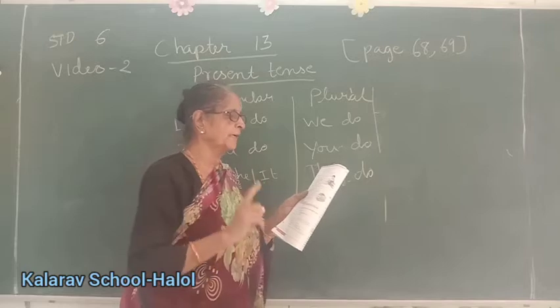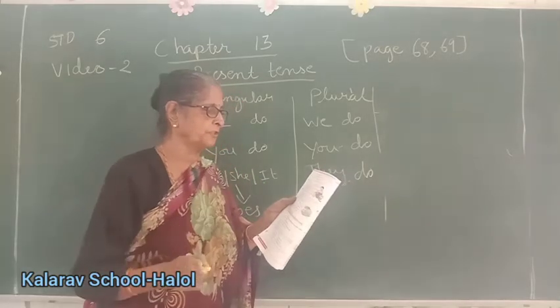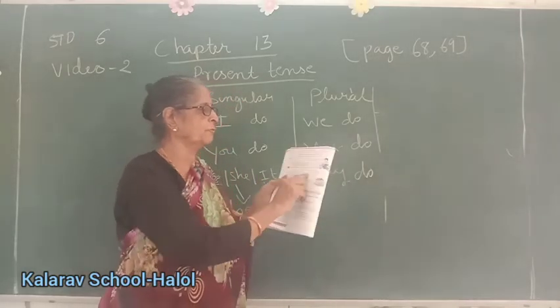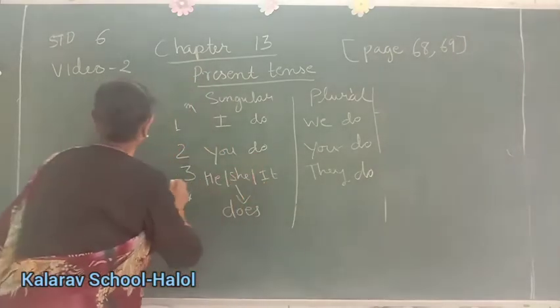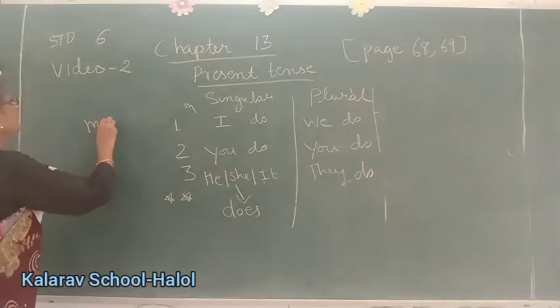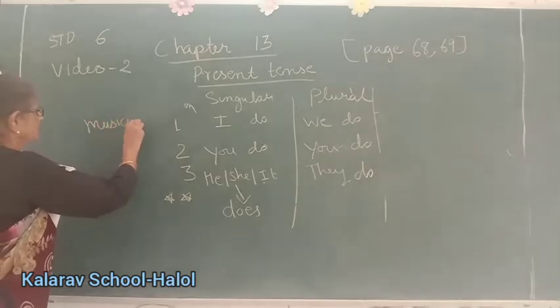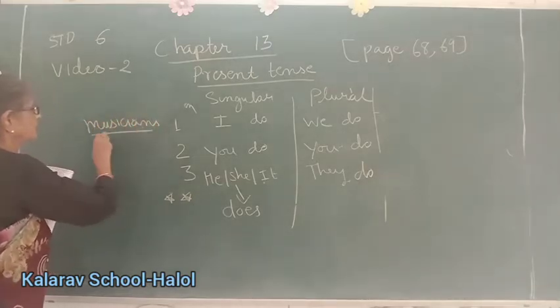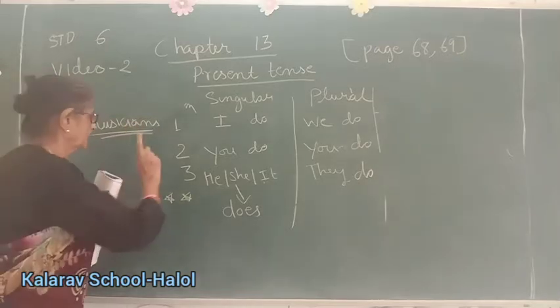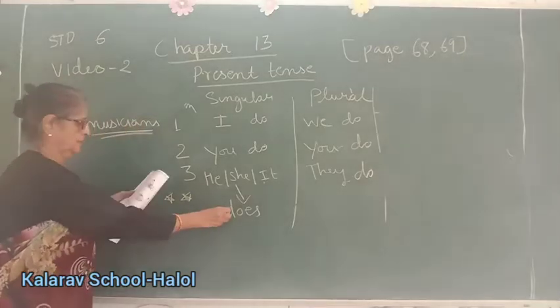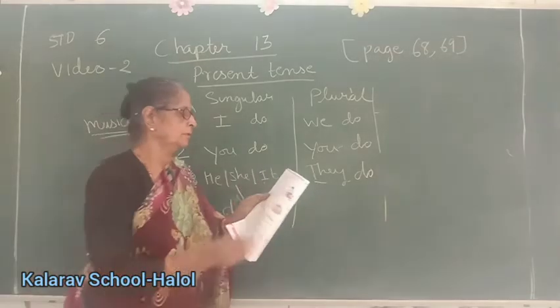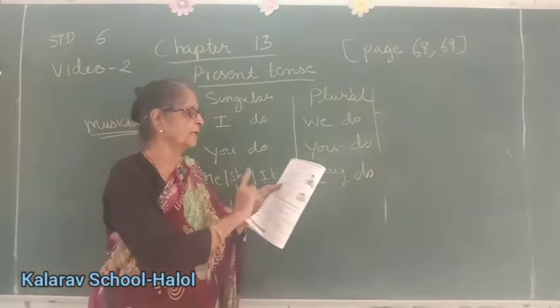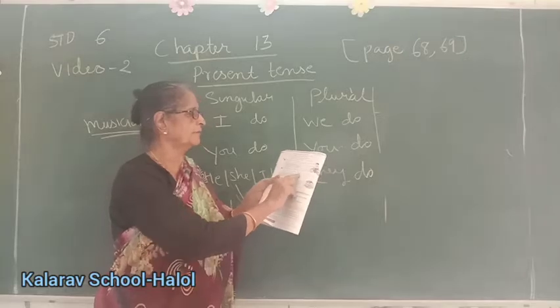So what will we write? Do these musicians only perform at public functions? Now musicians is a plural word, right? So with that we will use do. Plural, isn't it? So do these musicians only perform at public functions?